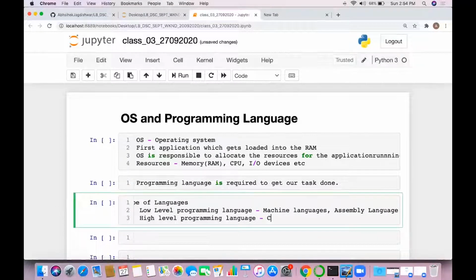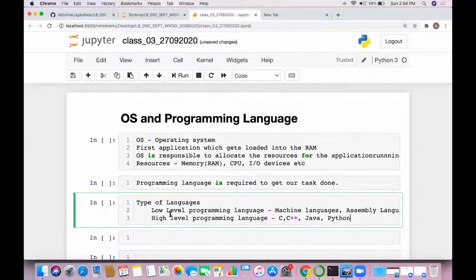High level programming languages: C, C++, Java, and Python. These all are different high level programming languages. Okay, so you have different types of languages. In that, we have low level programming languages, we have high level programming languages. So the question is, when we have low level programming languages, why do we need high level programming languages? What are the advantages and disadvantages of low level and high level programming languages?